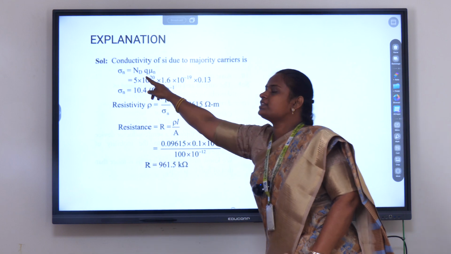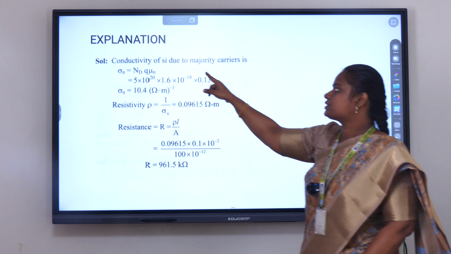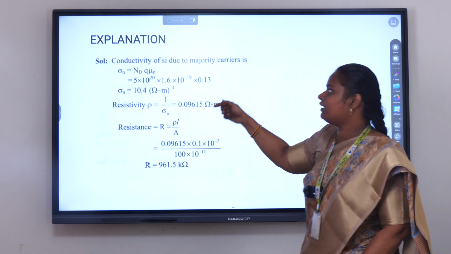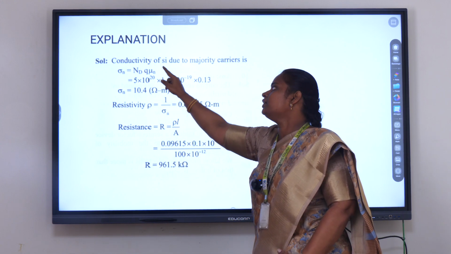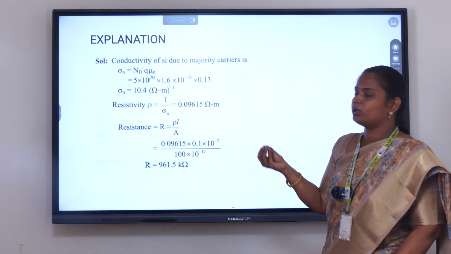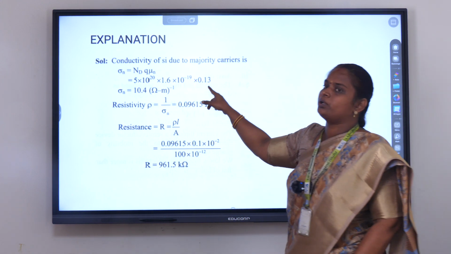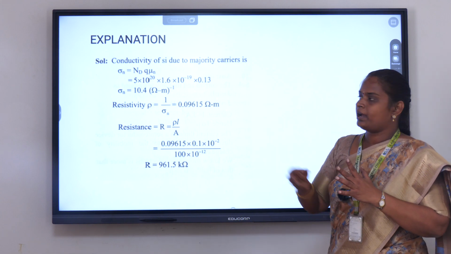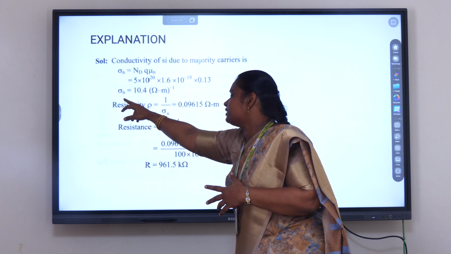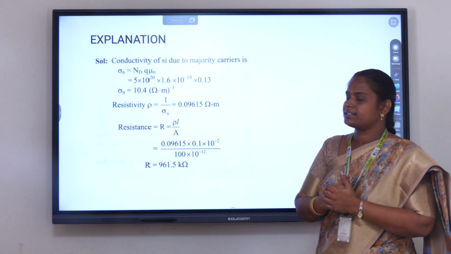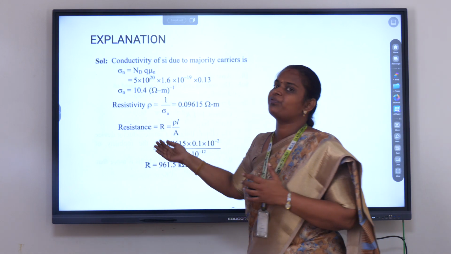Now first, what is conductivity? Conductivity is equal to Nd into Q into mu n. The mobility value is given, and the Nd value is also given. Nd is equal to 5 into 10 to the power of 20. Q is the charge, equal to 1.6 into 10 to the power of minus 19. Mu n is nothing but the mobility, equal to 0.13. Just substitute these values, and you can find the conductivity of the silicon due to the majority carriers, that is equal to 10.4.